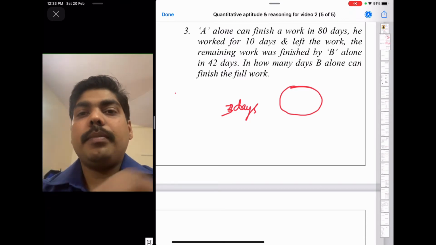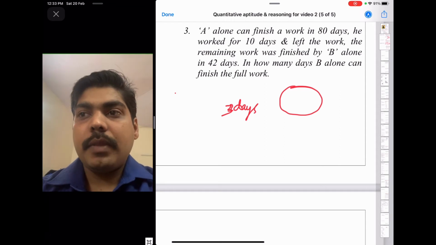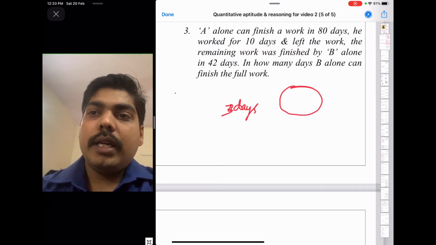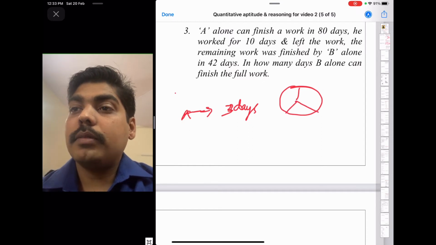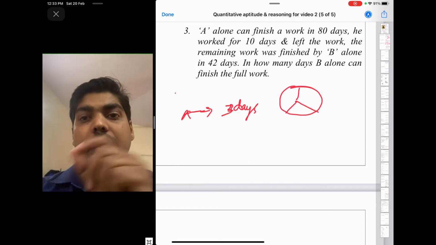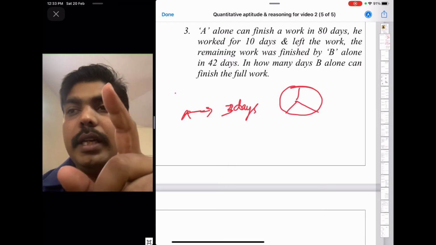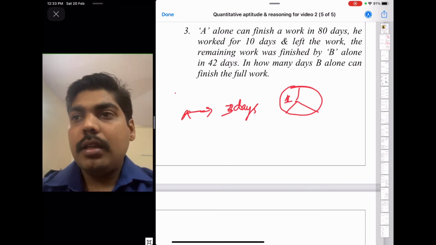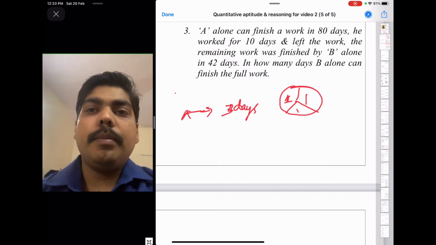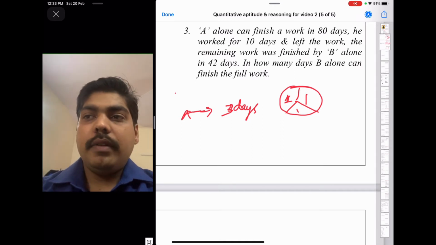Just for example, the work is eating a cake. So eating a cake is the work, and A will finish the work in 3 days. That means he will divide the cake into 3 equal parts, and he will eat one part in 1 day, and second part in second day, and third part in third day he will finish the work.